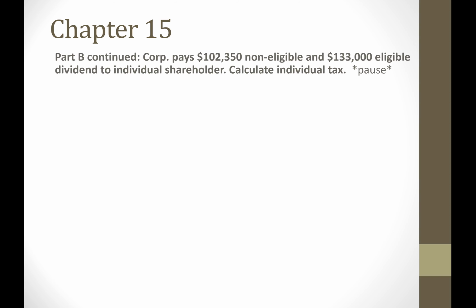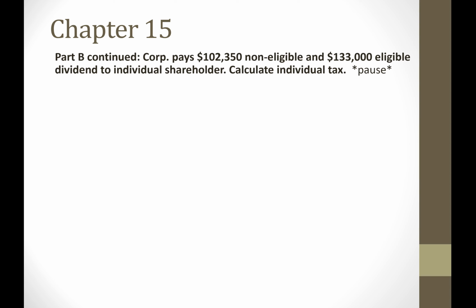Let's move on to the next slide, and let's continue on with Part B. Now we're going to assume that the corporation pays the $102,350 non-eligible dividend and the $133,000 eligible dividend to the individual shareholder. So now calculate how much is the individual tax on the receipt of these two dividends by the individual shareholder. So pause the video now.